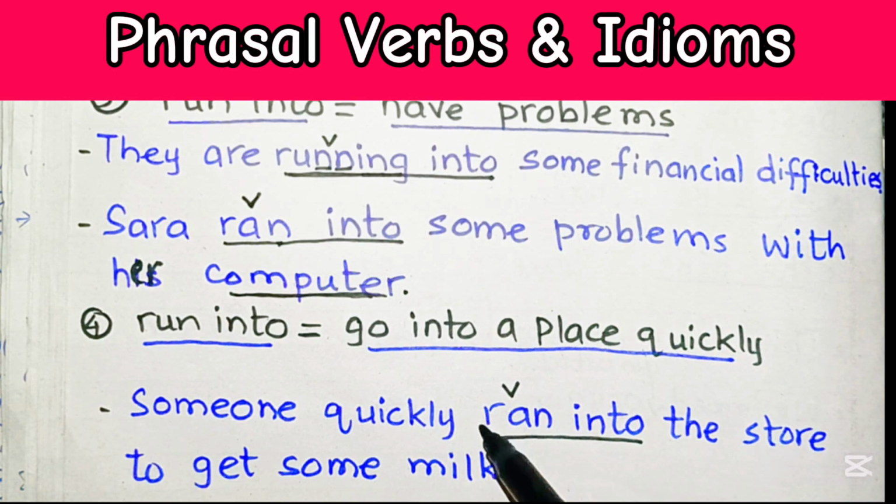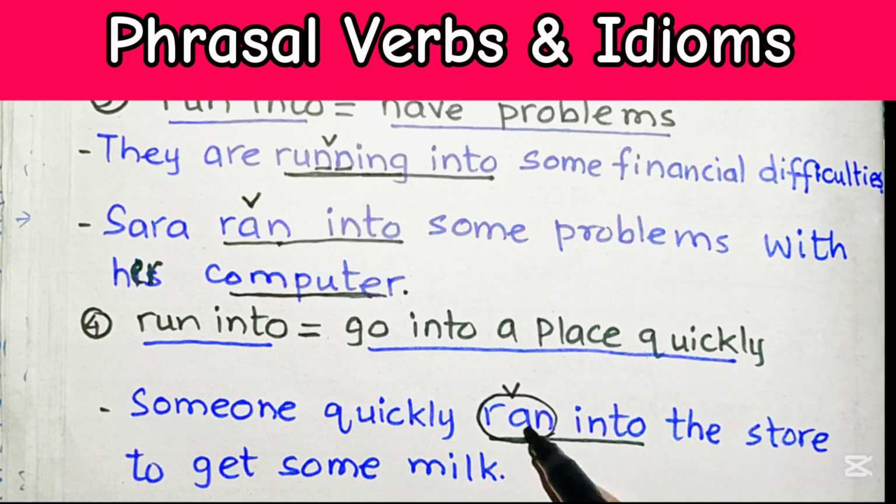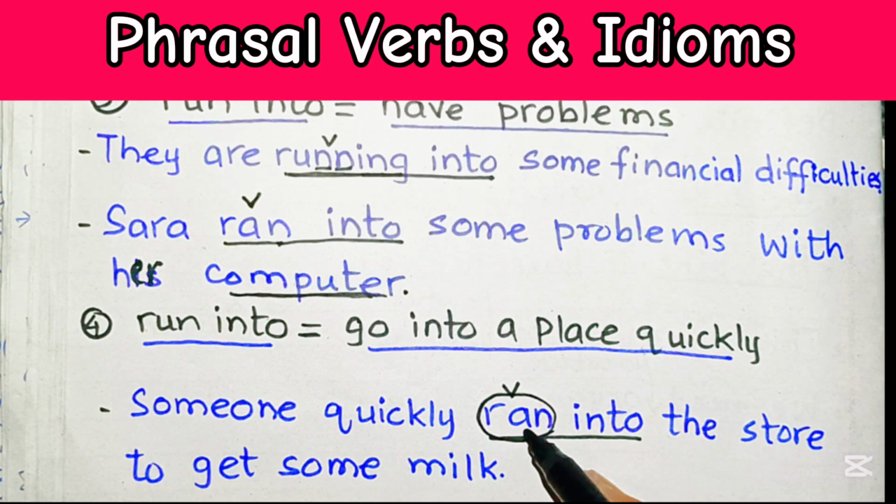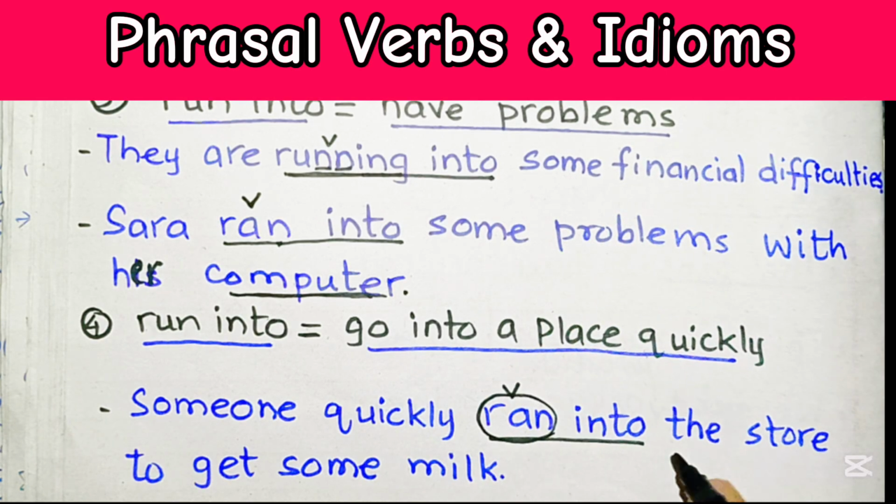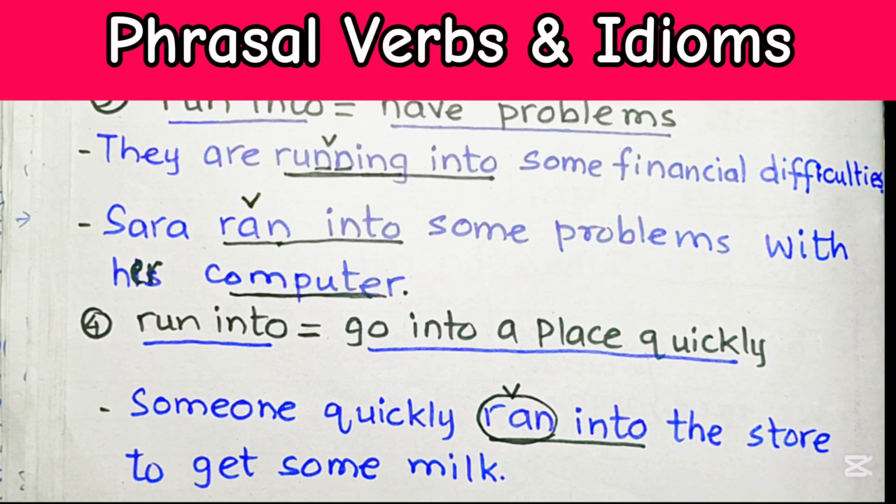Again the word ran is in the past tense; run is the present simple and past is ran. Someone quickly ran into the store to get some milk and got out of the store.